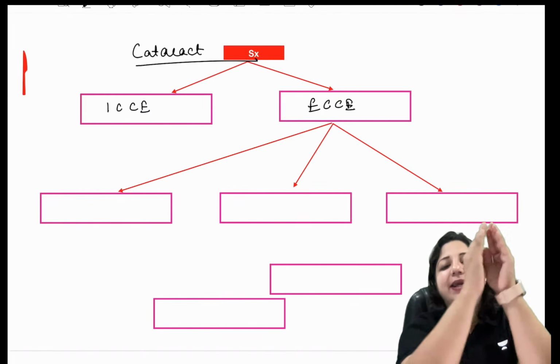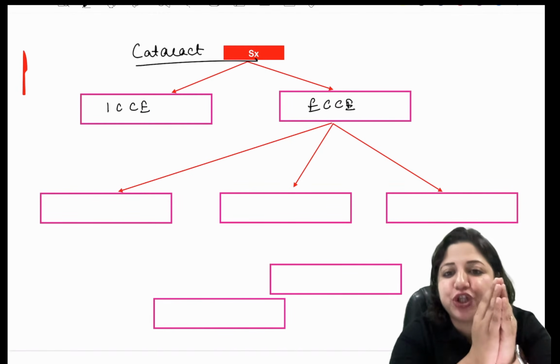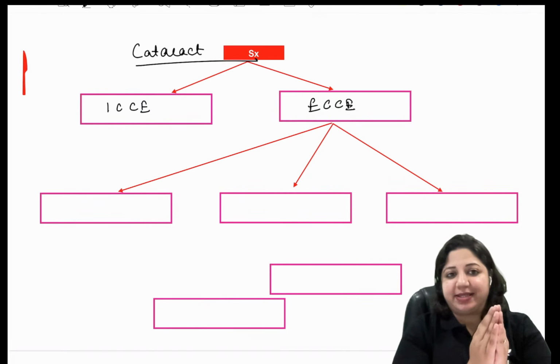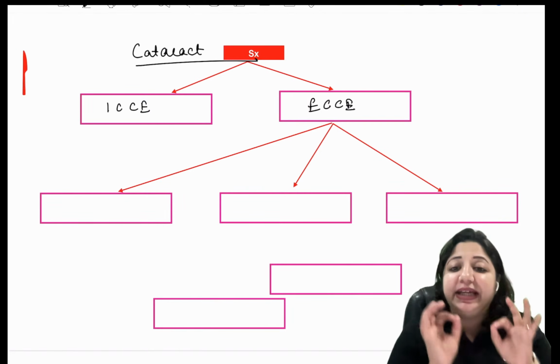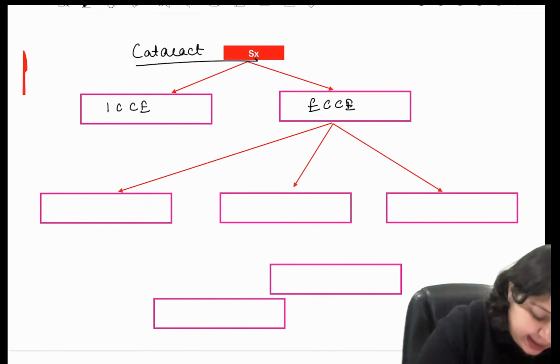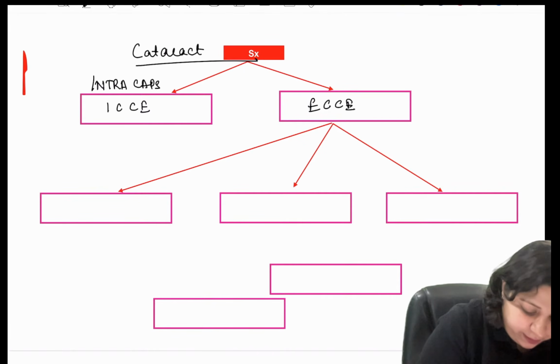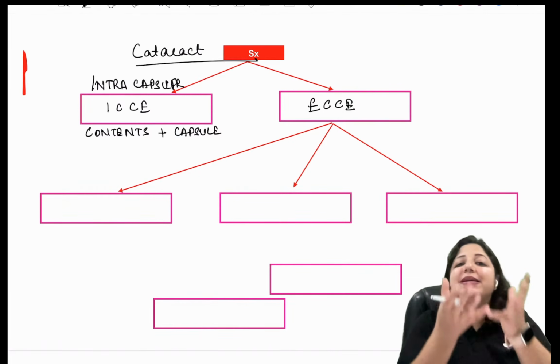Once you take out the entire capsule and its contents, that is called intracapsular cataract surgery. You take out the entire thing.